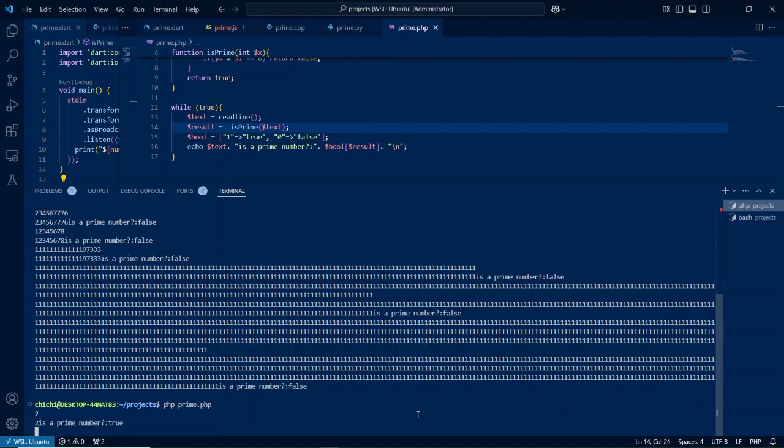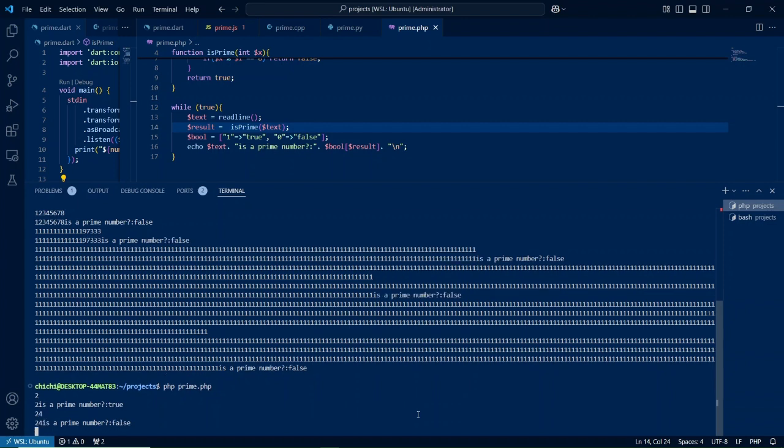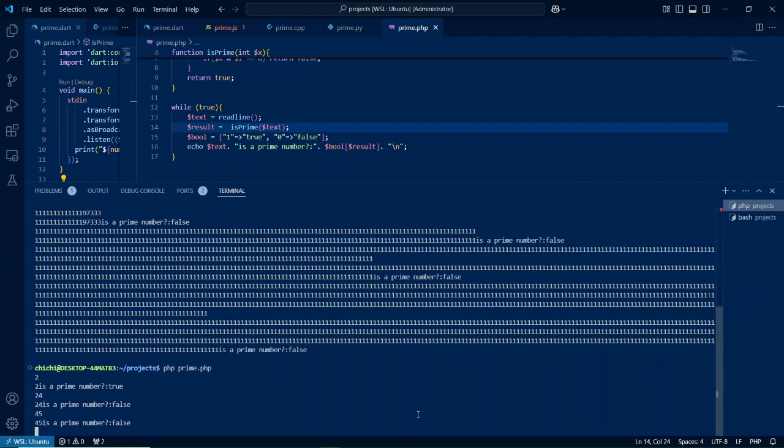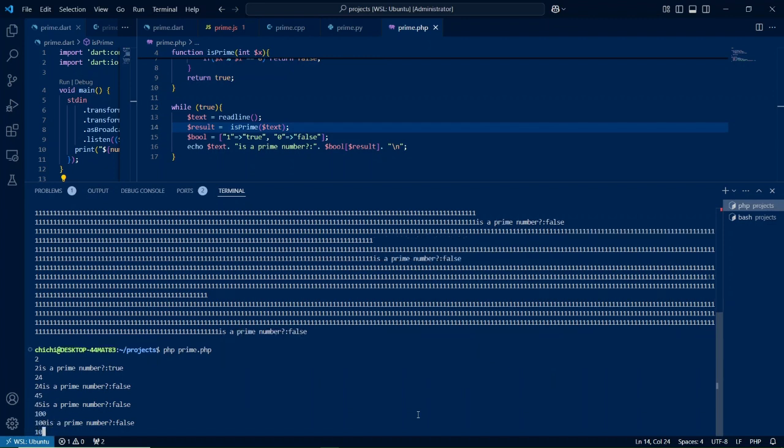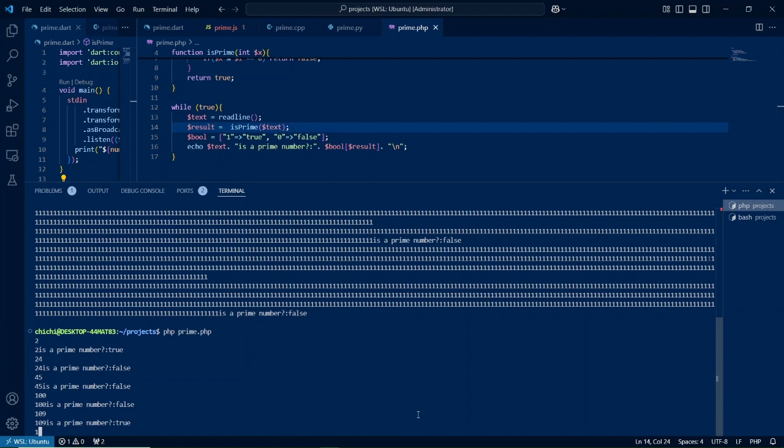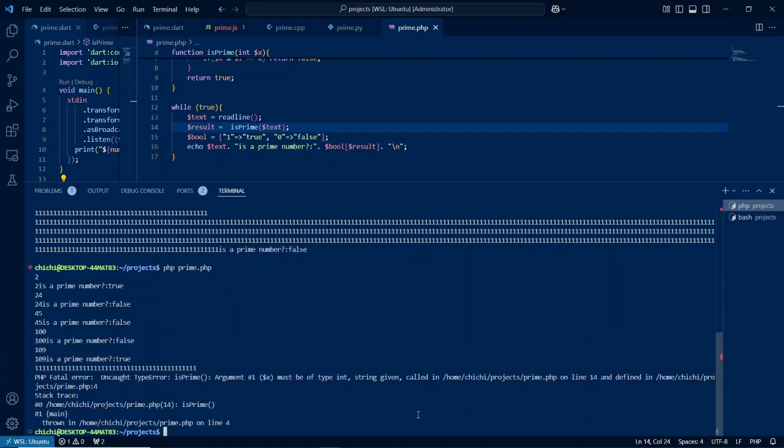Right, as before, 2, fine. 24, that's even, okay. 45, that's divisible by 5. What about 100? 109. What about a long string of ones? Alright, fails. For some reason, if you have a very long numeric string, it doesn't work.